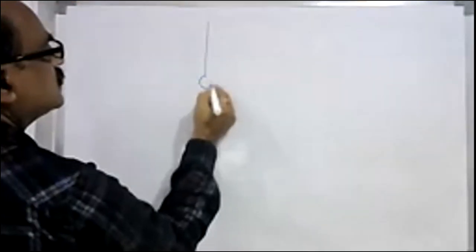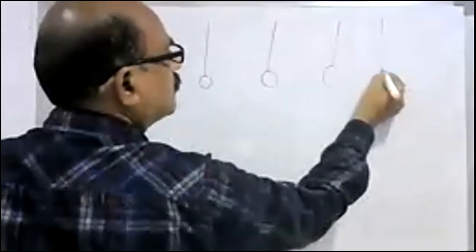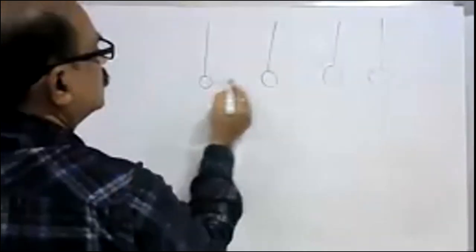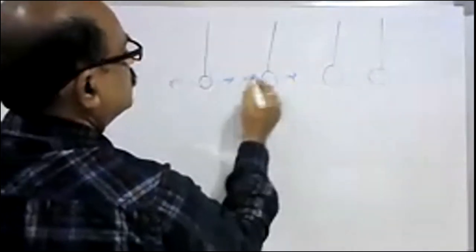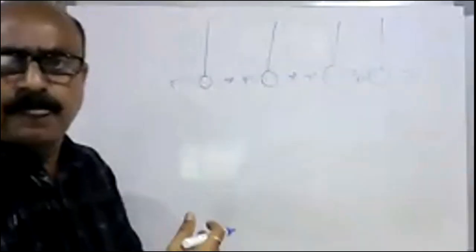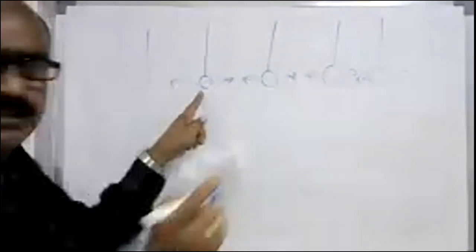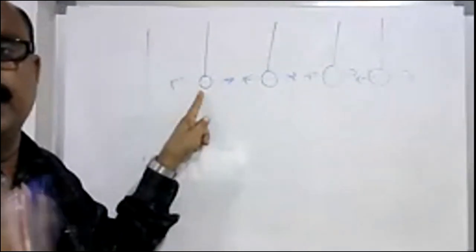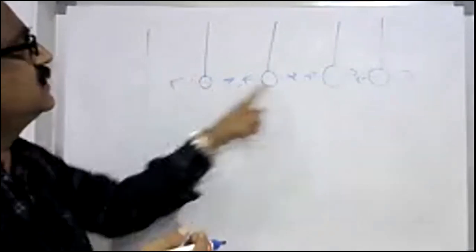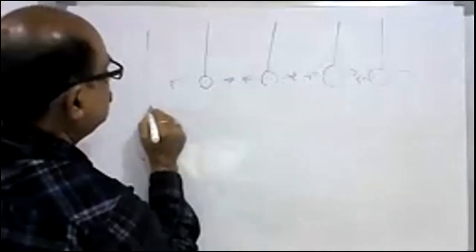So for the wave, you just imagine there are several such simple pendulums oscillating. So this is oscillating. As a result of that, this will also oscillate, and this will also oscillate, and this will also. So all the vibrations lead to propagation of the wave. If you consider only one simple pendulum, you need not bother about the distance. But there are several such simple pendulums, so we have to consider this particle which is at a distance of x.